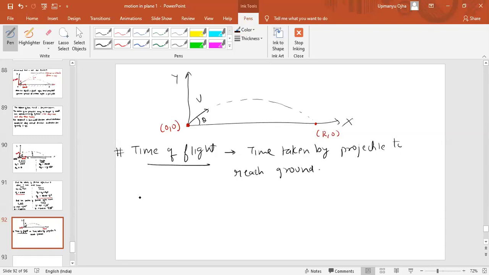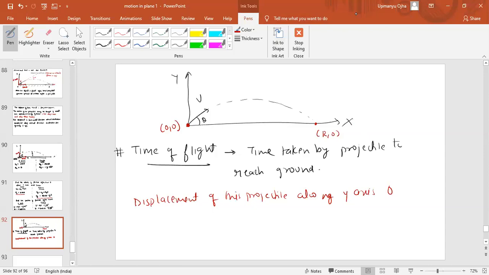So can we say that the displacement of this projectile along the y-axis will be 0? Is this correct or not? Yes.